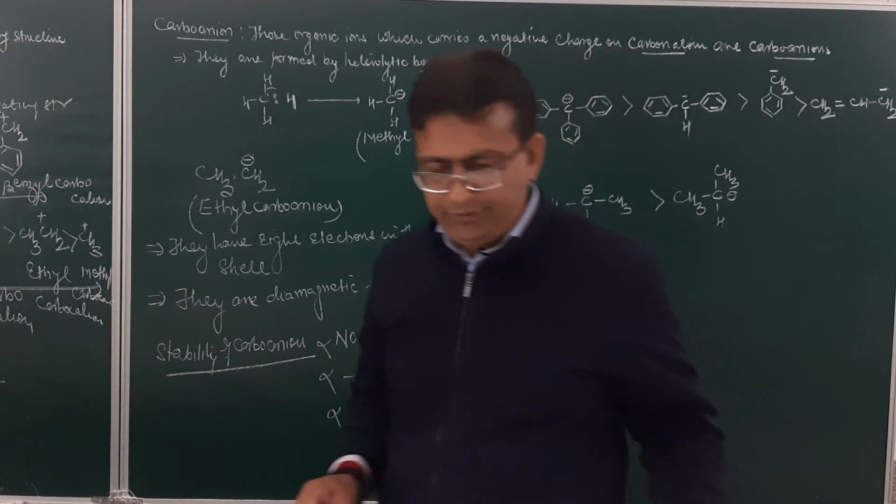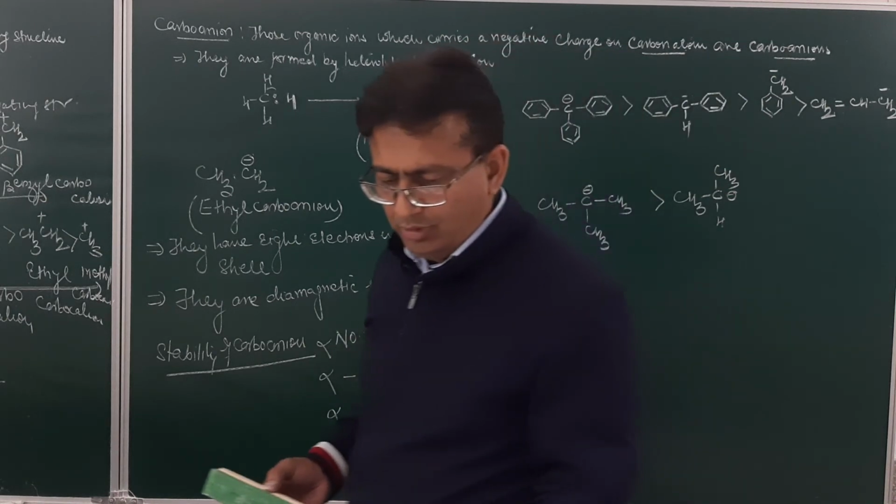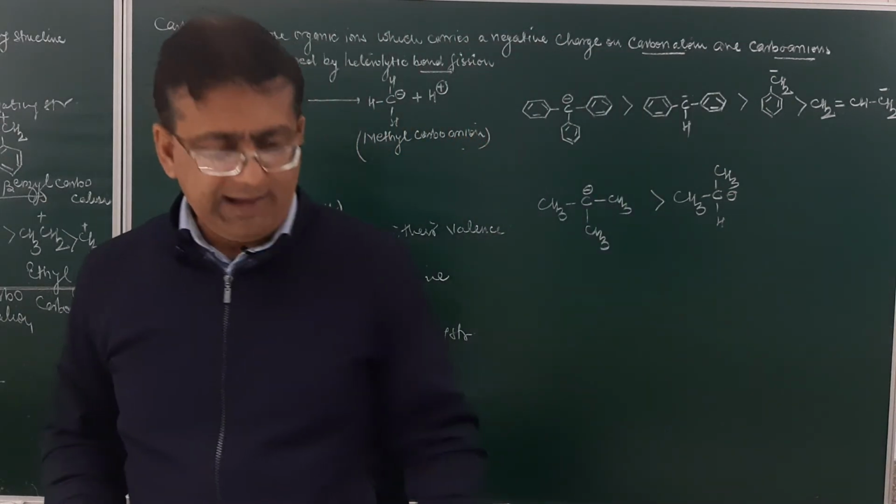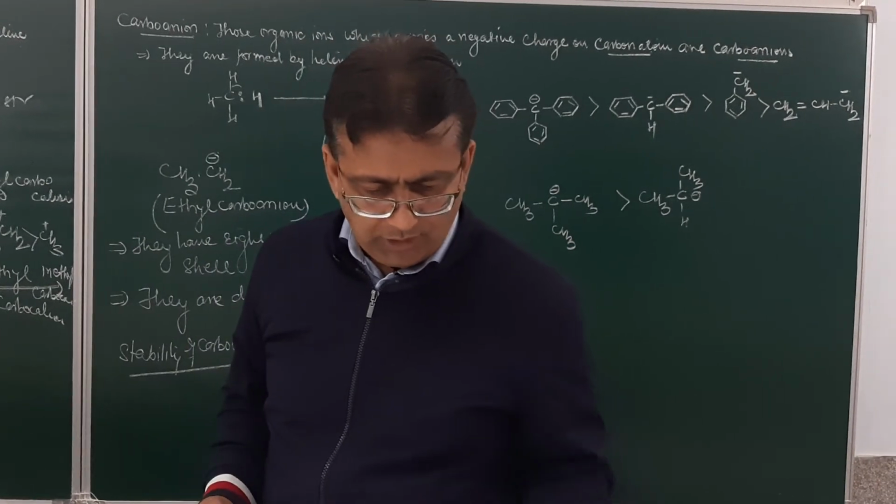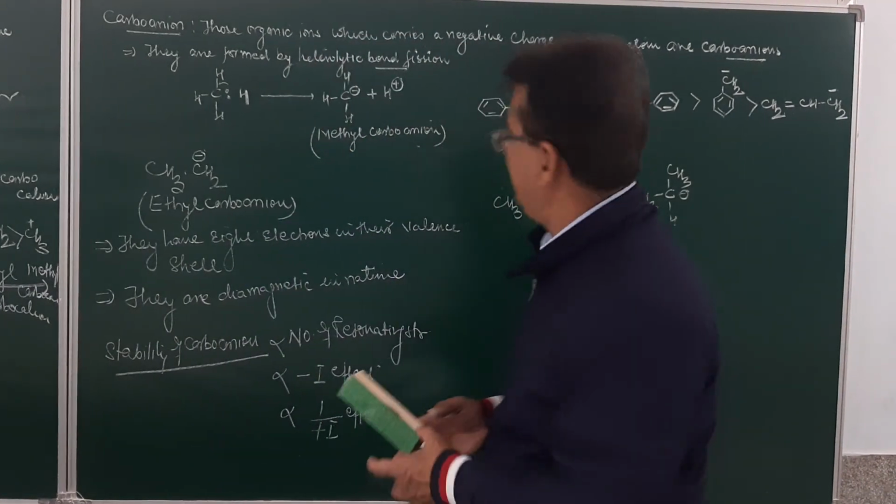I'm sorry, students. So for stability of carbanion, as the plus I effect increases, the stability goes on decreasing.